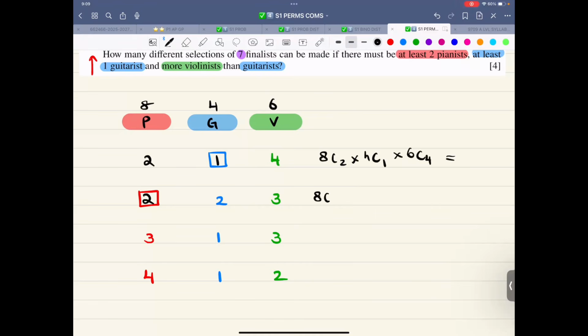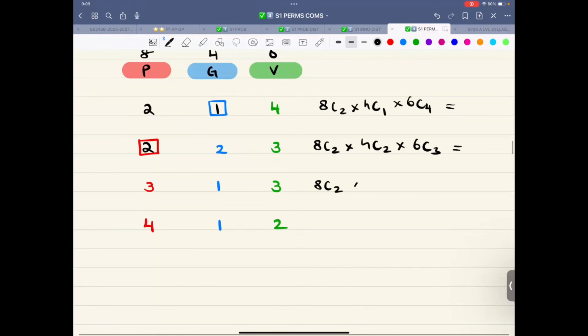This is 8C2 into 4C2 into 6C3. This is 8C3 into 4C1 into 6C3. And the last 8C4 into 4C1 into 6C2.